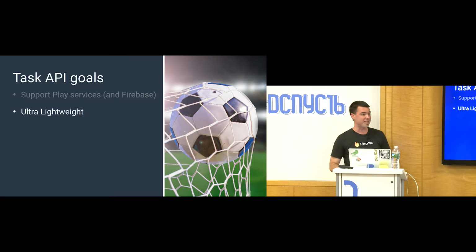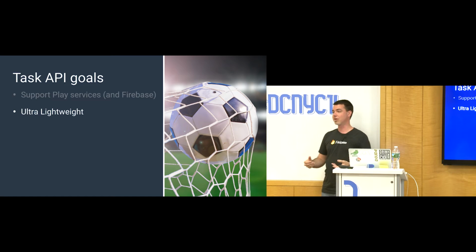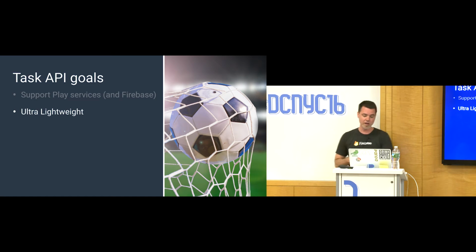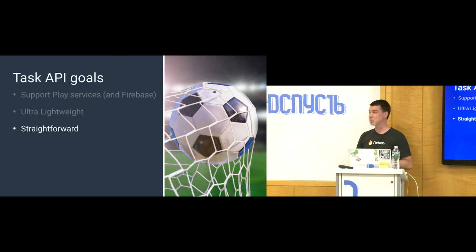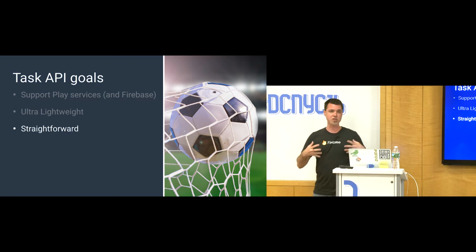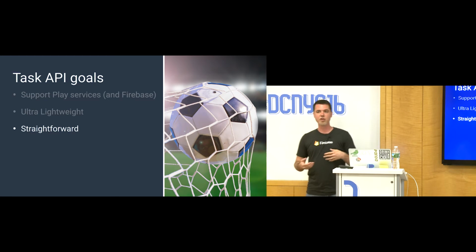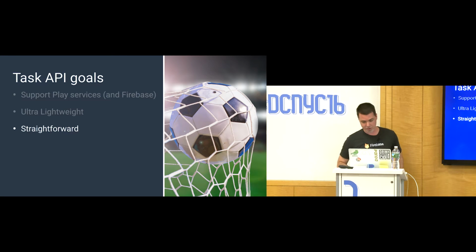The Task API is meant to be ultra lightweight. The jar file that encapsulates all of this functionality is 24 kilobytes. Jar files don't get a whole lot smaller. The Task API is supposed to be straightforward, so you should be able to just use it and it should just make sense. You shouldn't have to study it too much. There are a couple things I do want to unpack about it, so it can be well understood.